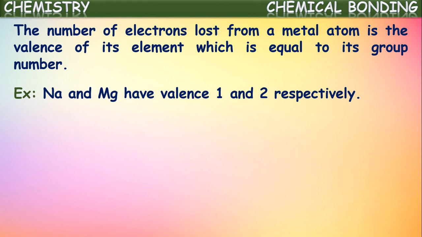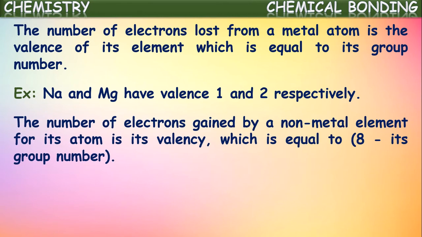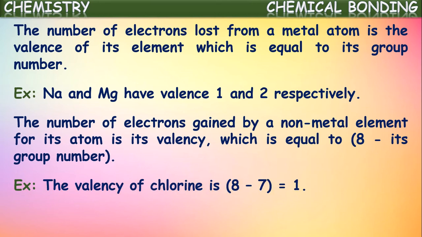Okay, that's about metals. If you see non-metals, the number of electrons gained by a non-metal atom is taken as its valency, which is equal to 8 minus its group number. Means the number of electrons gained by a non-metal atom is equal to its valency, and which is also equal to 8 minus its group number. For example, what is the valency of chlorine? It gains 1 electron, so it is equal to 1.